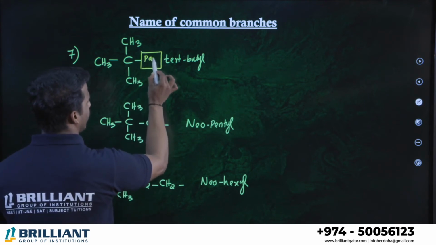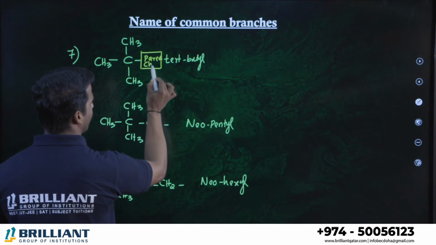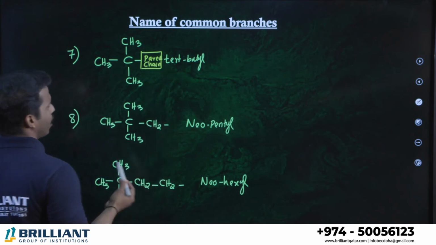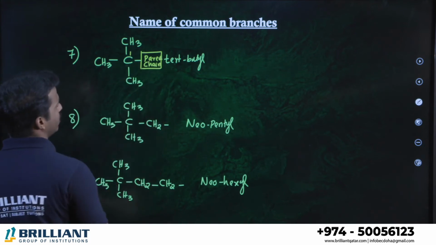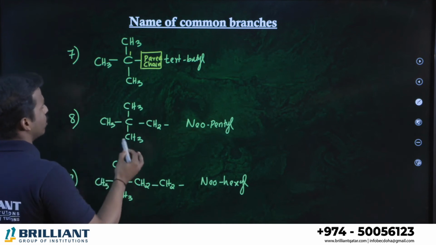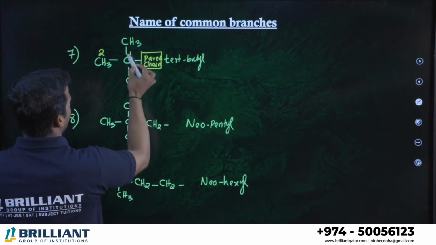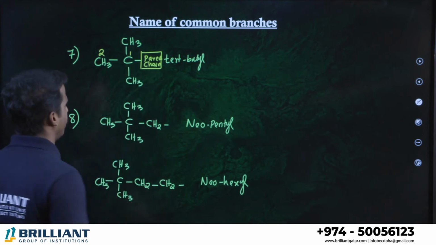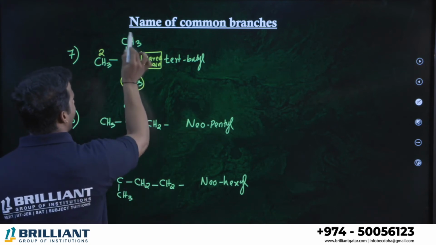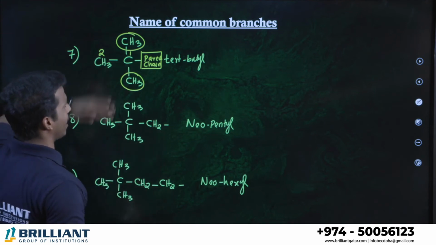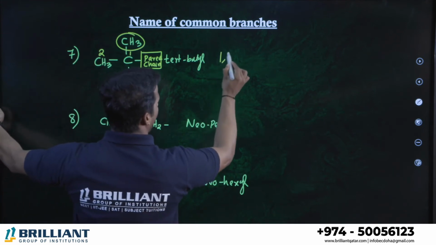Where is this? This is connected to the parent chain, right? Here is your parent chain. Which carbon can you take as number 1? Of course, this is number 1. Take the longest chain in the branch, either 1, 2 or 1, 2. Both are the same. On the first carbon, what do you have? There are 2 methyl groups, right? So we will call it 1, 1